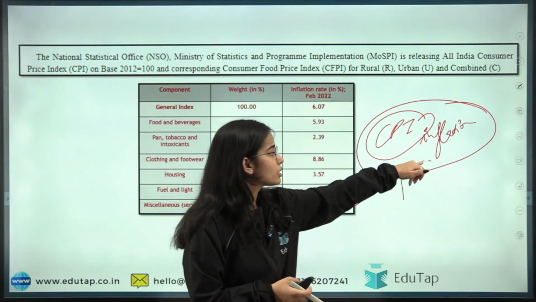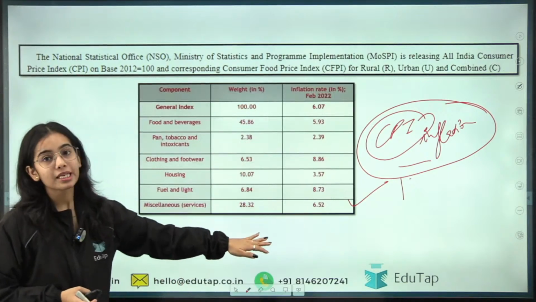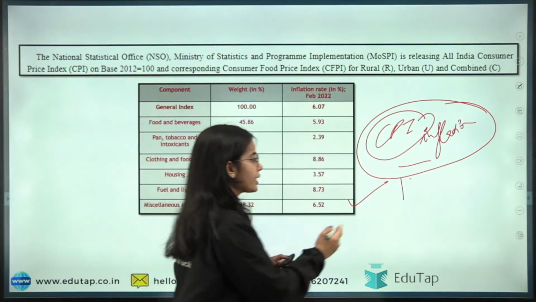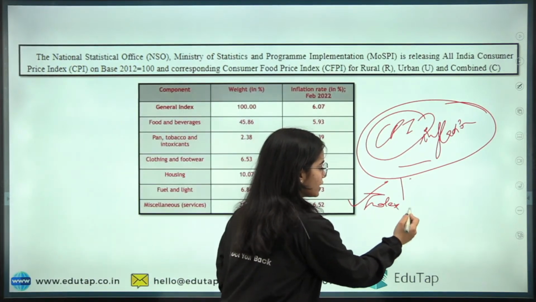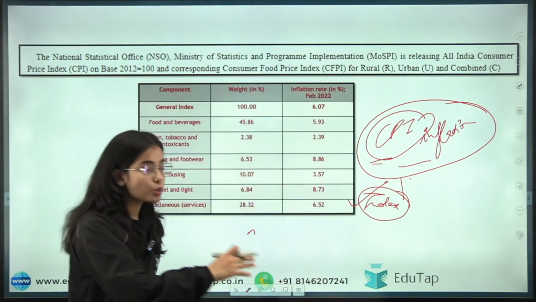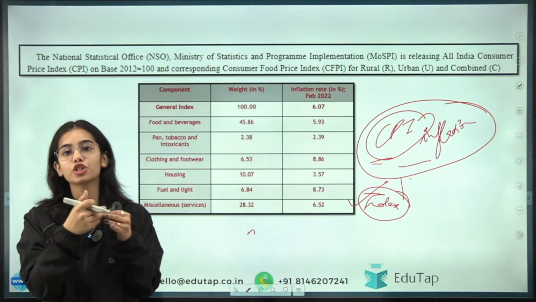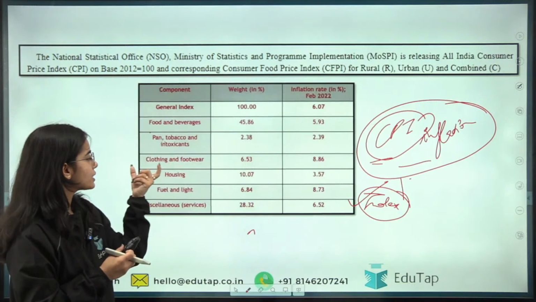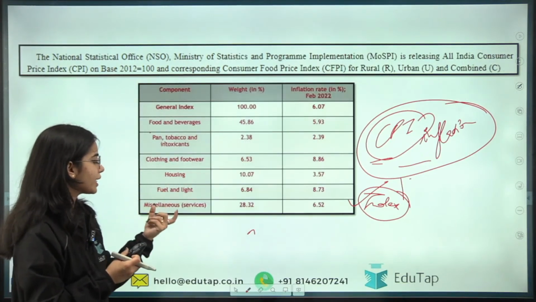CPI inflation. So this is the CPI inflation, consumer price index inflation. The index includes the consumer goods that the consumer uses, such as food and beverages, pan, tobacco, intoxicants, clothing and footwear, housing, fuel and light, and miscellaneous.